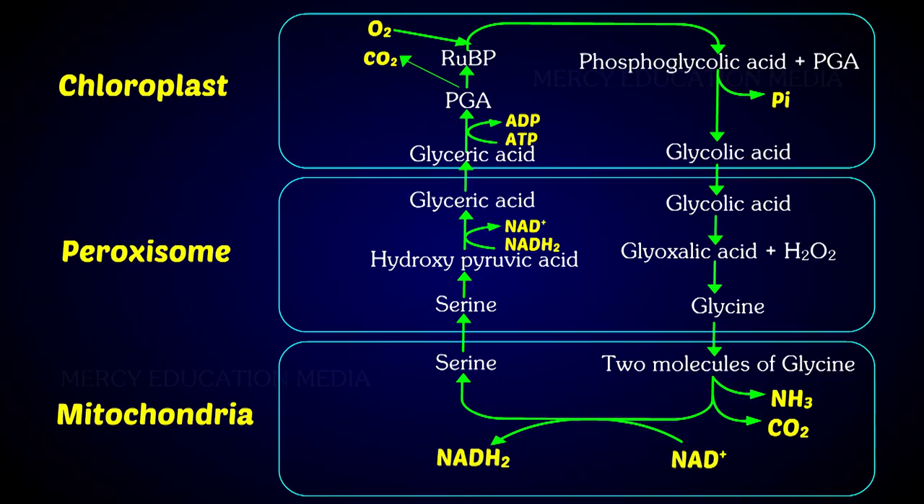The amino acid serine is taken to the peroxisome where it is converted into hydroxypyruvic acid. Hydroxypyruvic acid is reduced by NADH2 to form glyceric acid. The glyceric acid leaves the peroxisome and enters the chloroplast where it is phosphorylated to PGA, which enters into the Calvin cycle. During the photorespiratory pathway, one carbon dioxide molecule released in mitochondria is to be refixed.